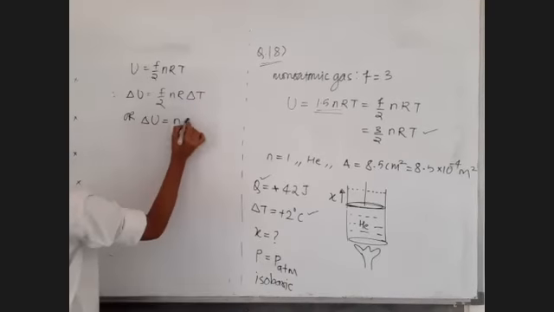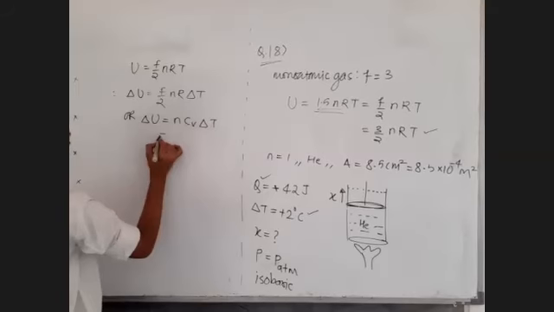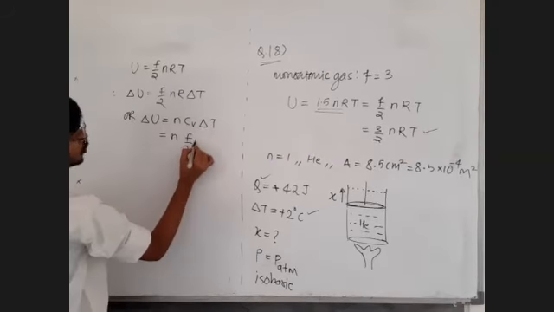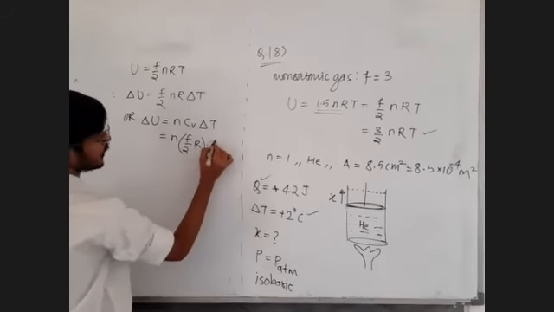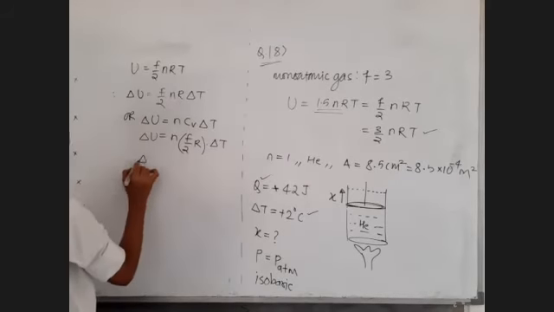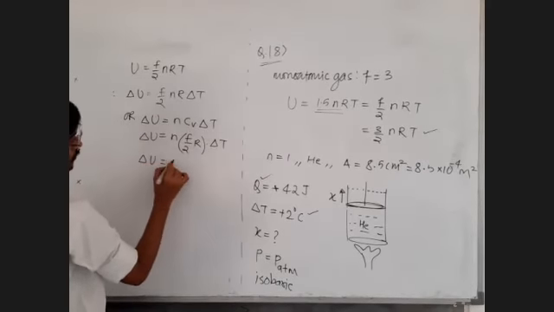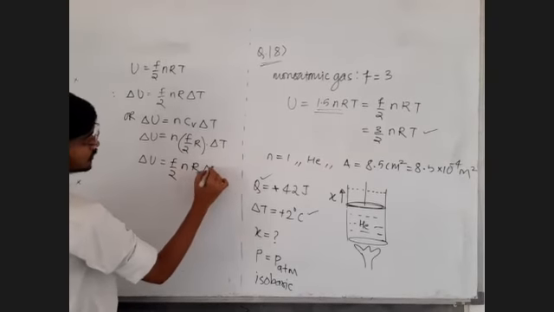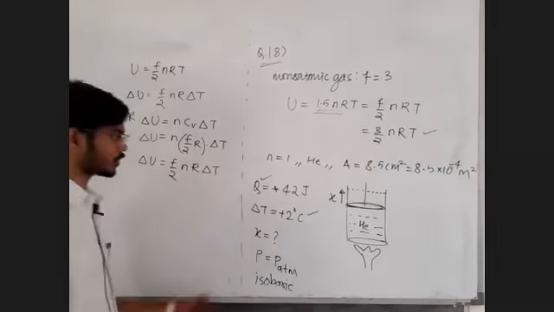Delta U is equal to nCV delta T, and CV is equal to F by 2 R, as you know. So the same formula you will get. So find out the internal energy change.